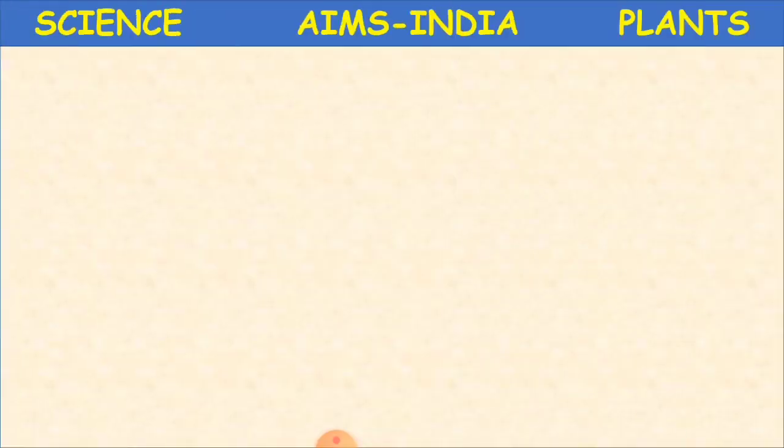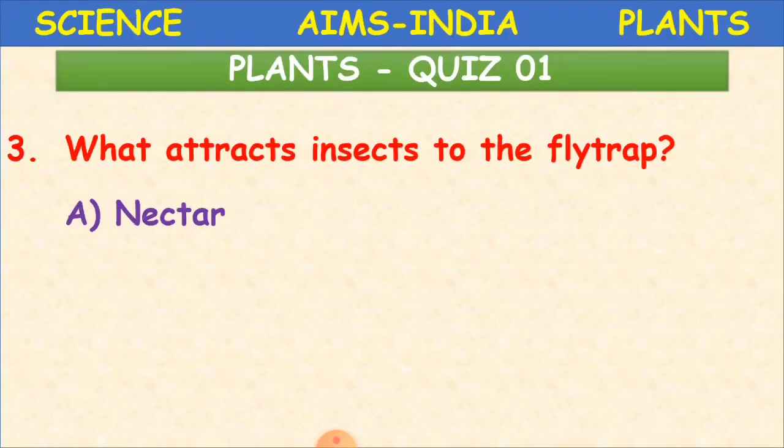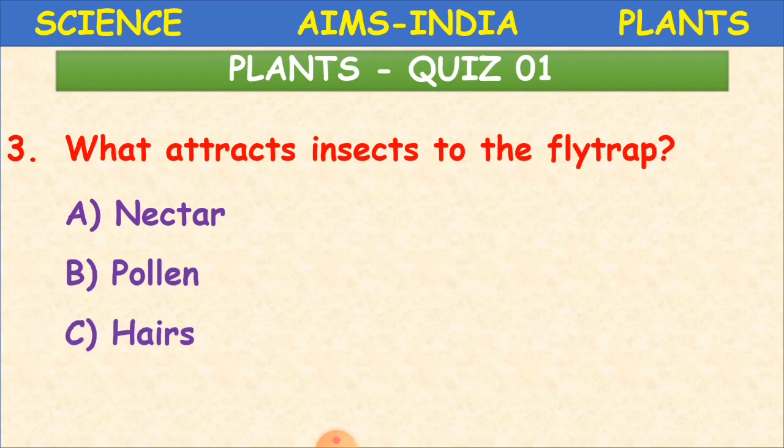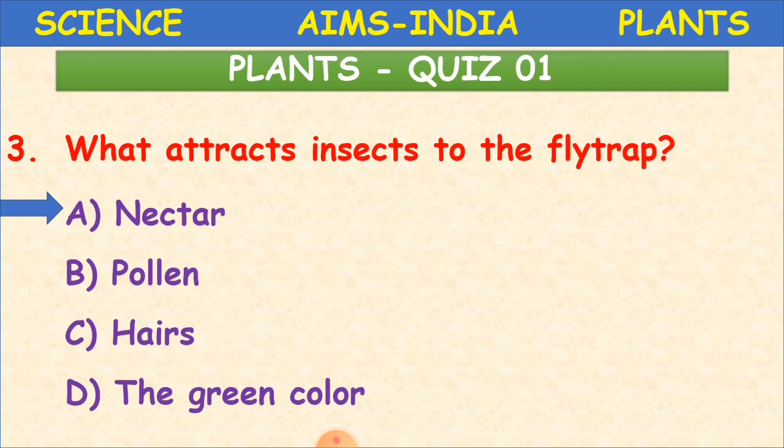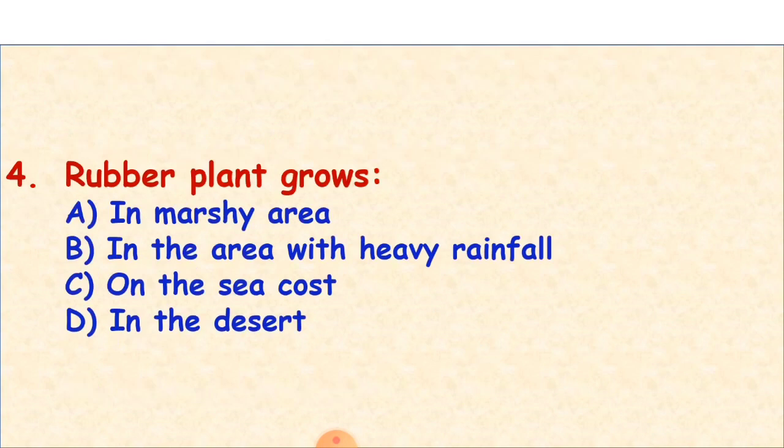And the third question, what attracts insects to the fly trap? Nectar, pollen, hairs, the green color. What attracts, children? A, that is nectar. Clear?